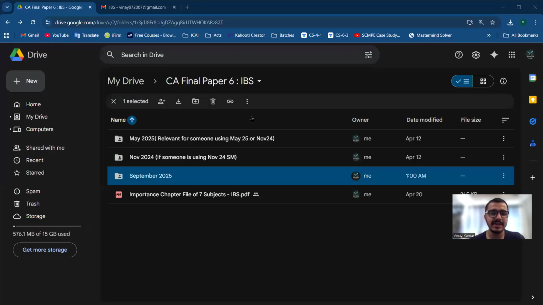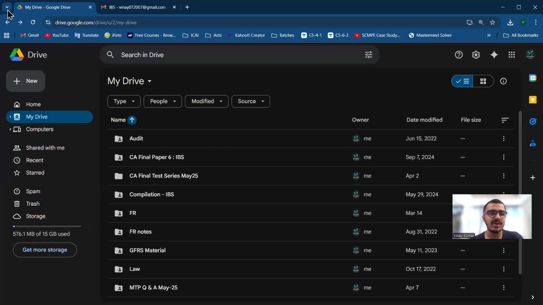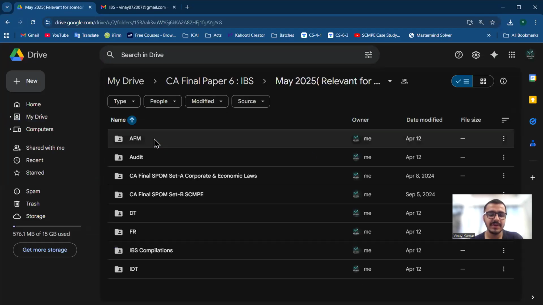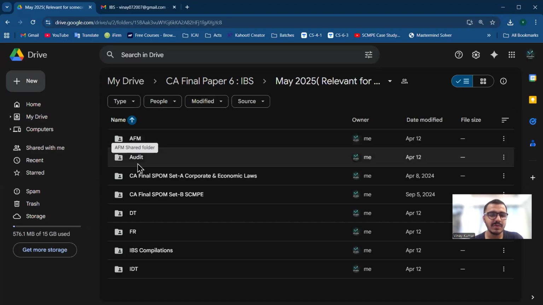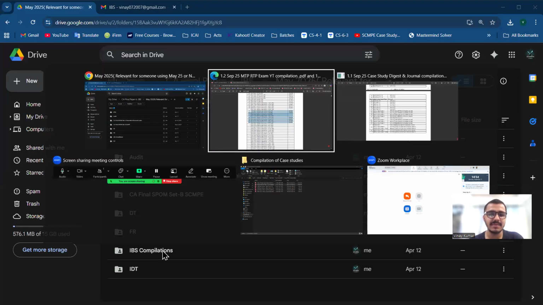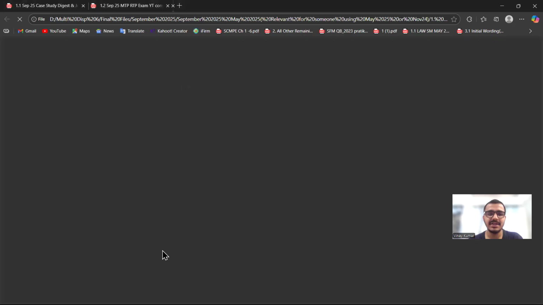And what other material will you have? This is for September 25. From May 25, there is no change. If you go to this folder, the May 25 one is relevant for May 25 and September. You will find subject-wise indexes also, other than the IBS compilation, because new case studies are added. For that person also, I have added only the additional case studies in this.